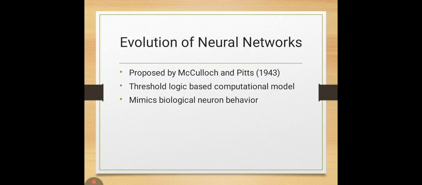Next, the evolution of neural networks. The evolution of neural networks started in 1943. The first neural network model was proposed by McCulloch and Pitts. Their model was based on threshold logic and was designed to mimic the behavior of biological neurons. Although the model was simple, it laid the foundation for future neural network research.